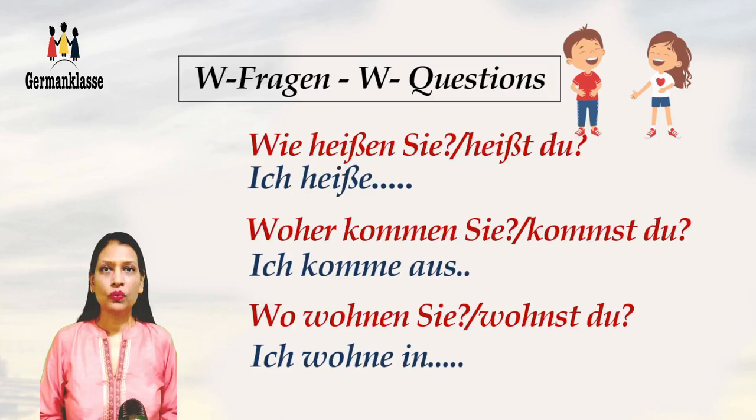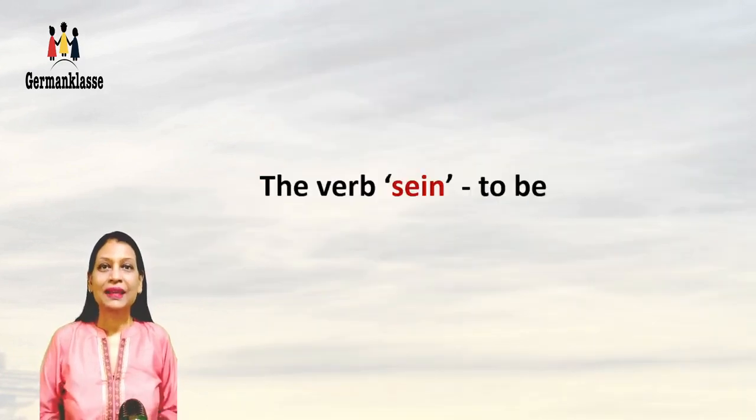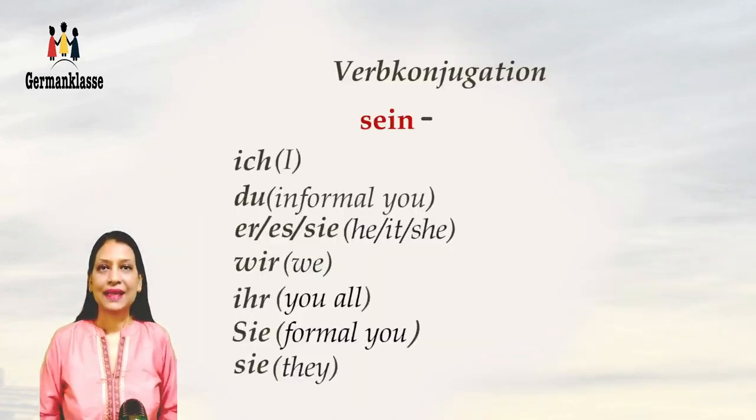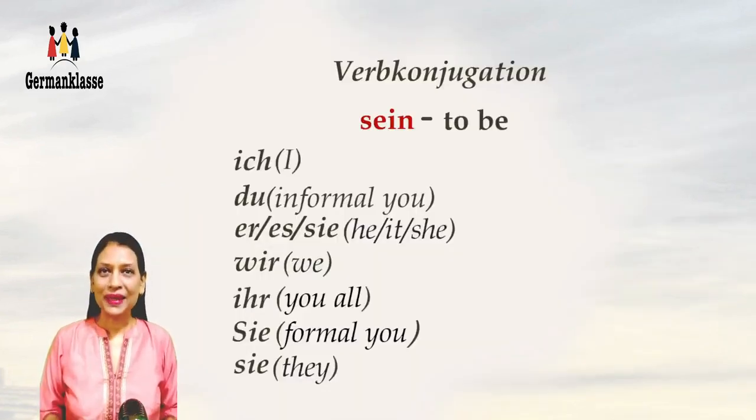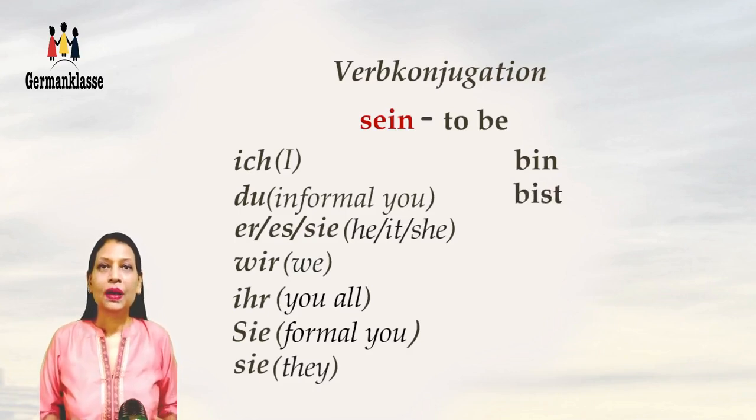There is one more verb which is a little bit different, and that's why I kept it for the last. Let's have a look. The verb sein, that's to be. The conjugation is ich bin. Du bist. Er, es, sie ist.